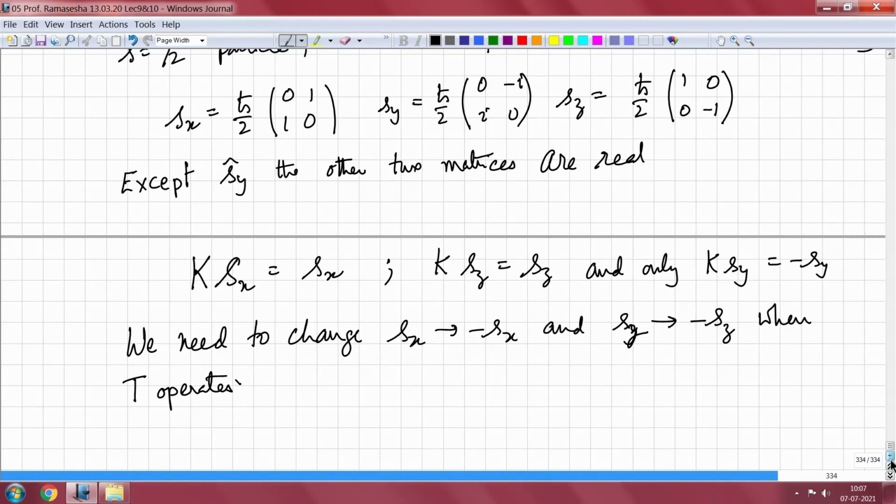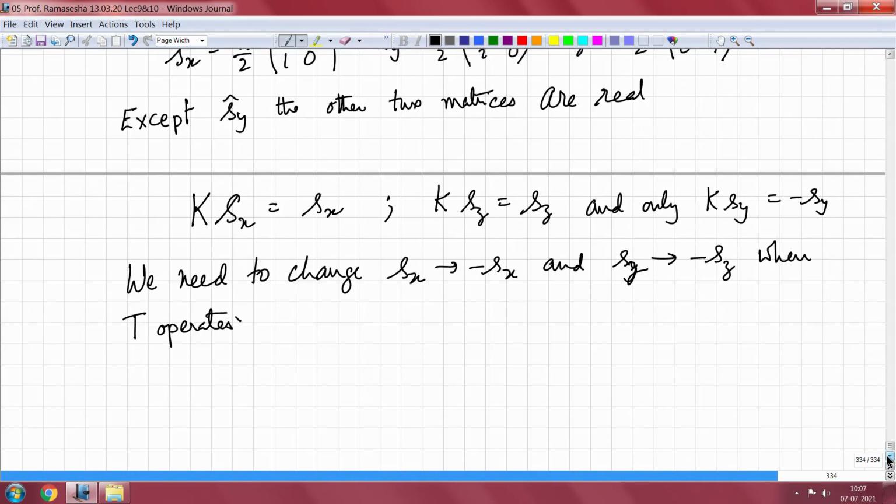This is possible when you take the system and rotate around the y axis, by pi, not pi by 2. When you rotate by pi, then x goes to minus x and z goes to minus z.